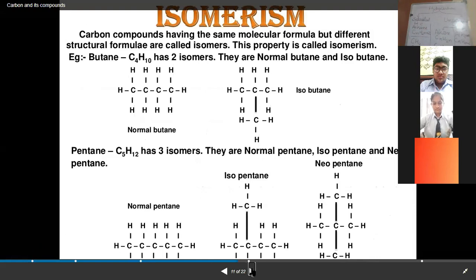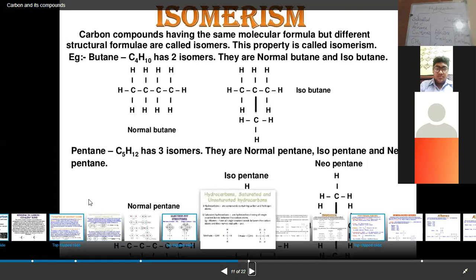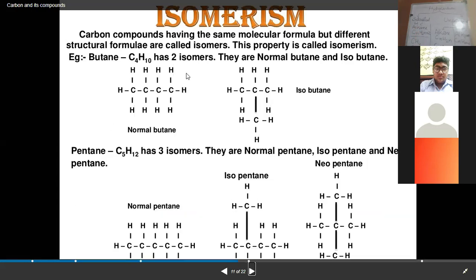Now, what is isomerism? Two or more organic compounds having the same molecular formula but different structures, this property is called isomerism. That is the property of carbon compounds where they have the same molecular formula, but they can exist in different structures.